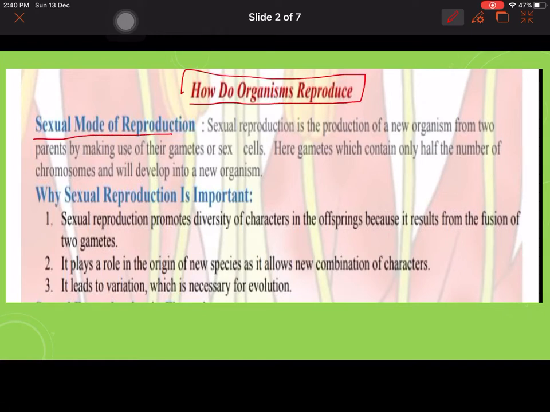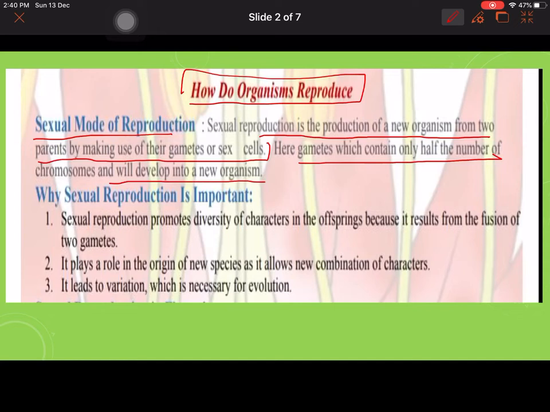of reproduction. Sexual mode of reproduction is the production of new organisms from two parents by making use of their gametes or sex cells. Here the gametes contain only half the number of chromosomes and will develop into the organisms. That means half are coming from the male and half from the female, and in total they will make 46, 23, 23 from each.